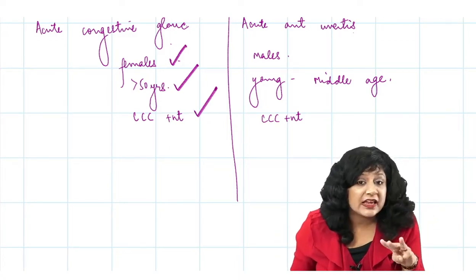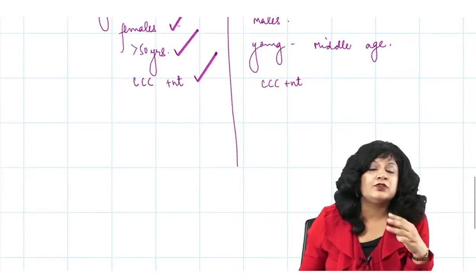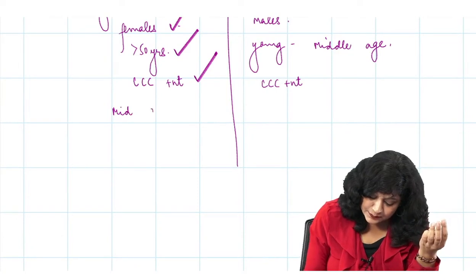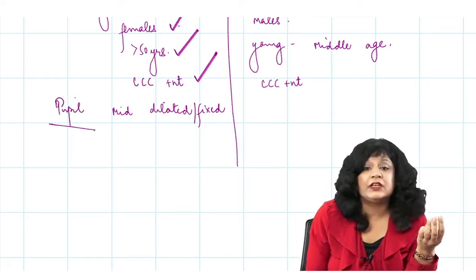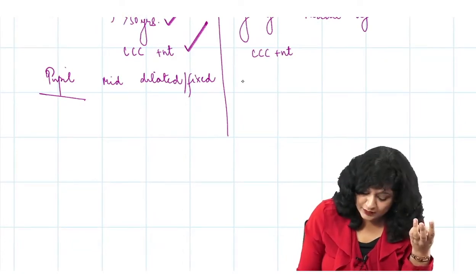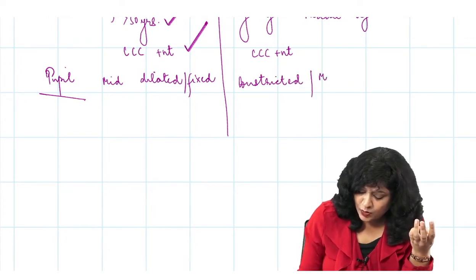So all the three things are going in favor of glaucoma. Then we talk about the anterior chamber. Now here we have the mid-dilated pupil. Mid-dilated and fixed pupil you are having, right? While if I talk about the uveitis, what kind of pupil you have? There also you have fixed, but you have got small or constricted pupil. You have constricted pupil or miotic pupil which is fixed.